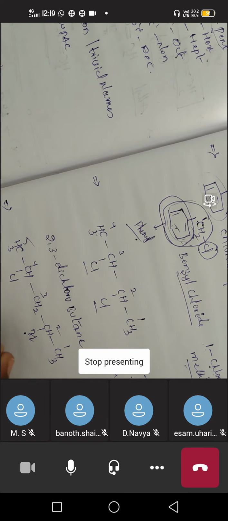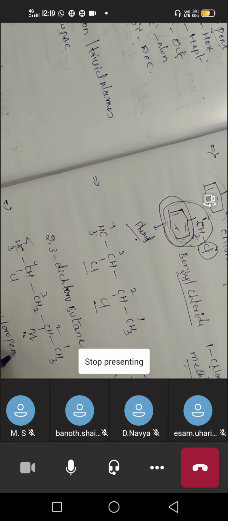But here we have bromine and we have chlorine. So which one do we write first? We have to follow the alphabetical order. According to alphabetical order, B comes first. That's why we will start the name with bromine, and bromine is present on the second carbon. That is 2-bromo-4-chloro.